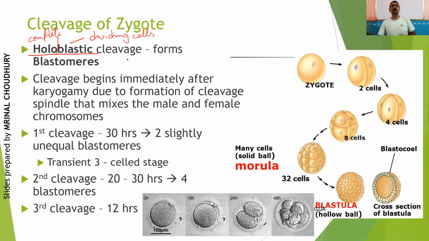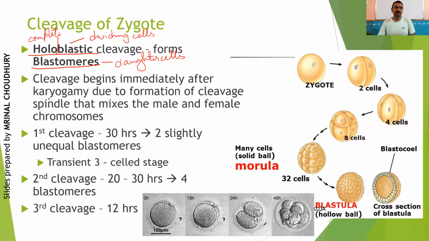This holoblastic cleavage may not be observed in cells where yolk is present. The human egg is without any yolk, so proper, complete division can take place. The daughter cells are specifically called blastomeres. Remember, this is again a very important word to be remembered. The cells formed out of mitosis, called daughter cells, are specifically known as blastomeres here, right?